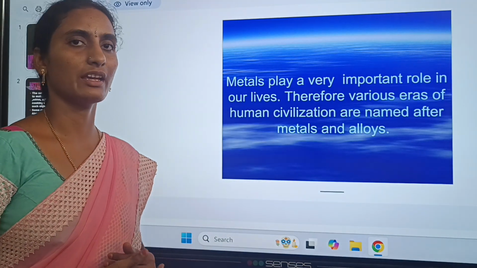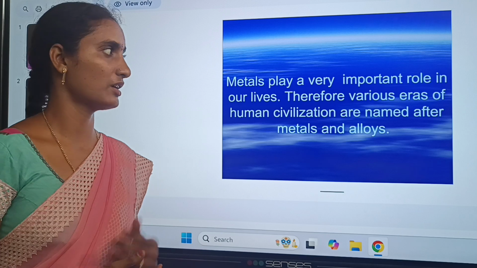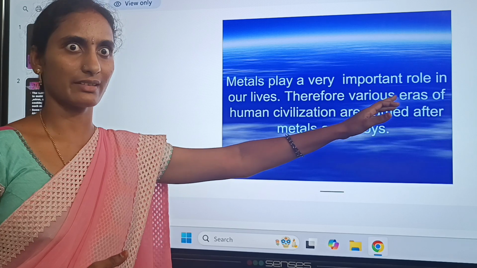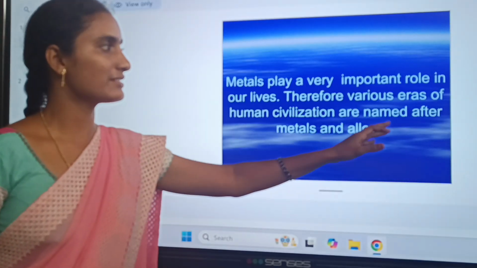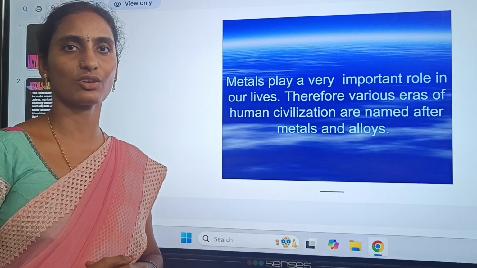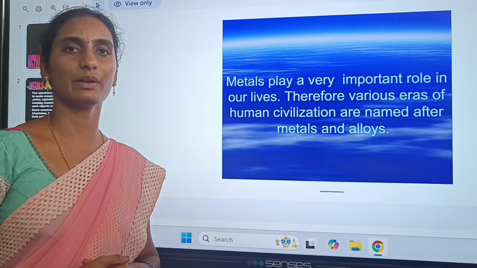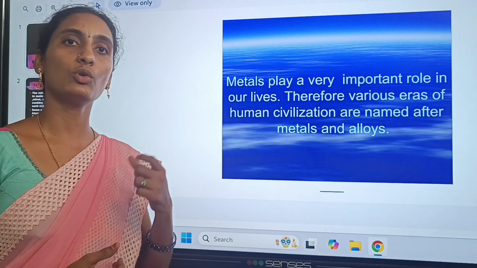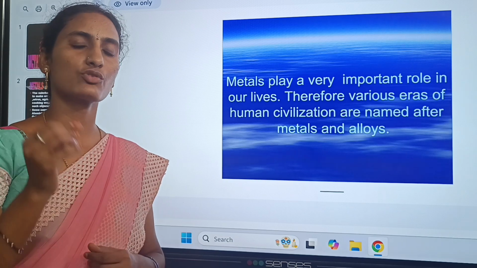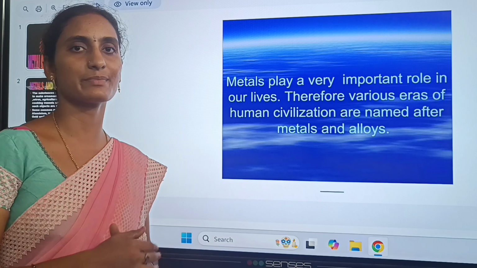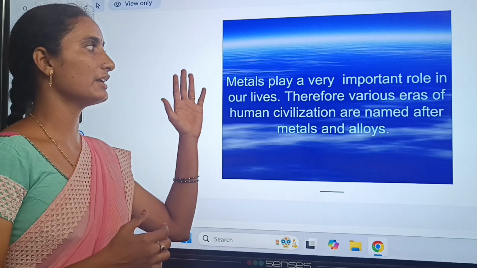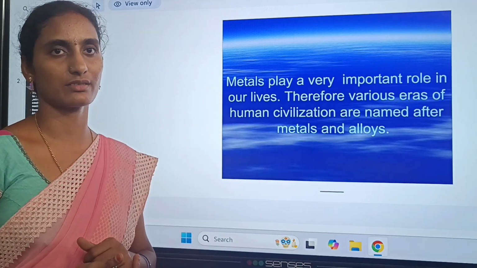Metals play an important role in our daily lives, because metals are part of human civilization. Most metals are in the solid state, except mercury. Mercury is also a type of metal, but it is present in the liquid state. That's why some metals are called alloys.